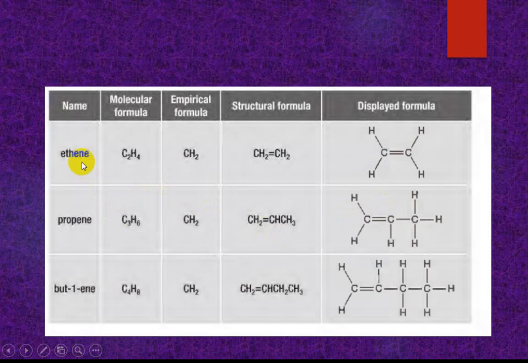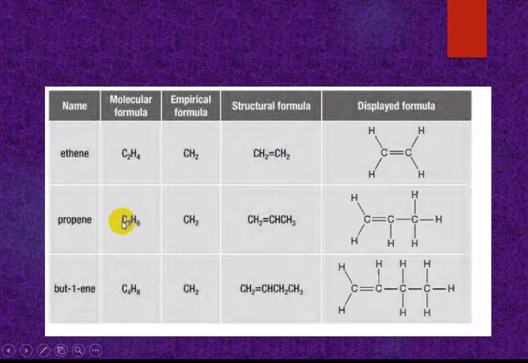Now, ethene, propene, butene. Ethene is C2H4, empirical formula CH2. Propene, empirical formula CH2. Butene, empirical formula CH2. Look at the empirical formula: all alkenes are the same, that is CH2, 1 carbon, 2 hydrogens.